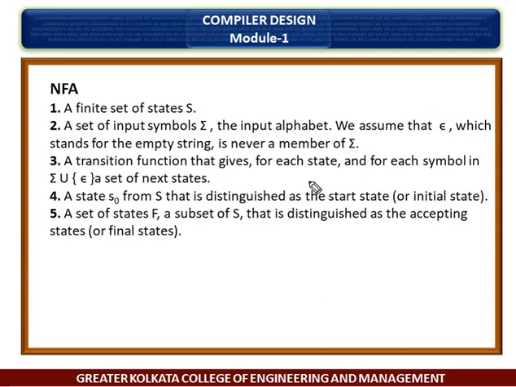A transition function that gives for each state and for each symbol in sigma union epsilon a set of next states. And fourth one, a state S0 from S that is distinguished as the start state or initial state.